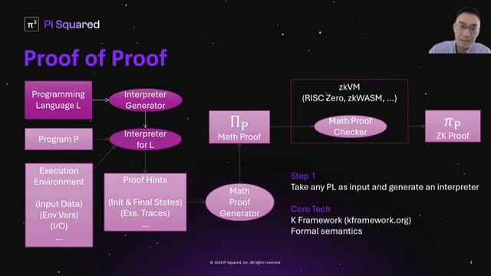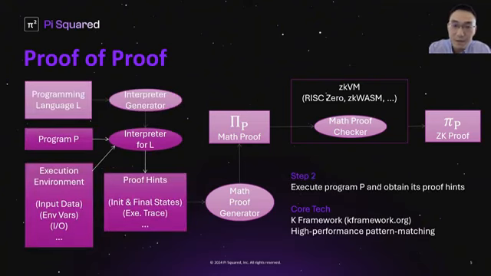And then in step two, we use the automatically generated interpreter to execute programs written in the language. Given a program and its execution environment, the interpreter can execute the program using the formal semantics and obtain what we call proof hints. The proof hints include information such as the initial and final states, as well as the entire execution trace.